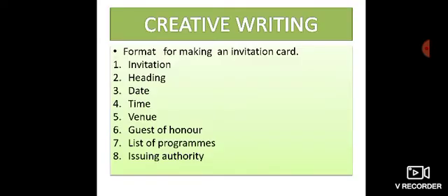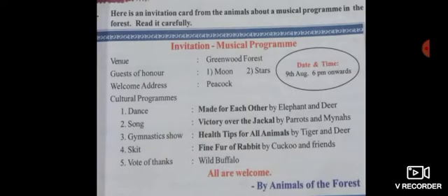Yes, coming to our creative writing part, children, we will be doing the format for making an invitation card. If you remember, you had studied this in your 5th grade as well. So how to make an invitation card? The format is, first you will write invitation on the top, heading, date, time, venue, guest of honor, list of programs, issuing authority. Herein is an example of an invitation, children.